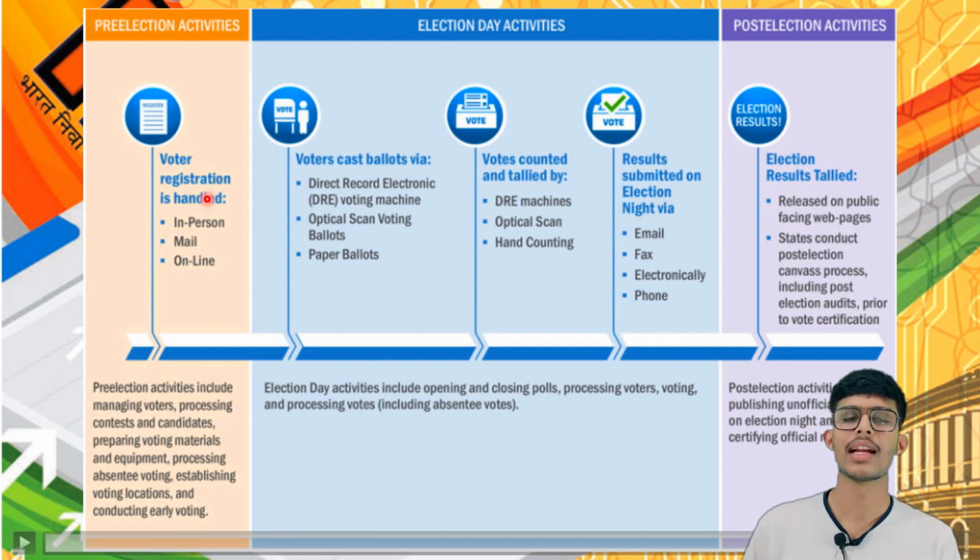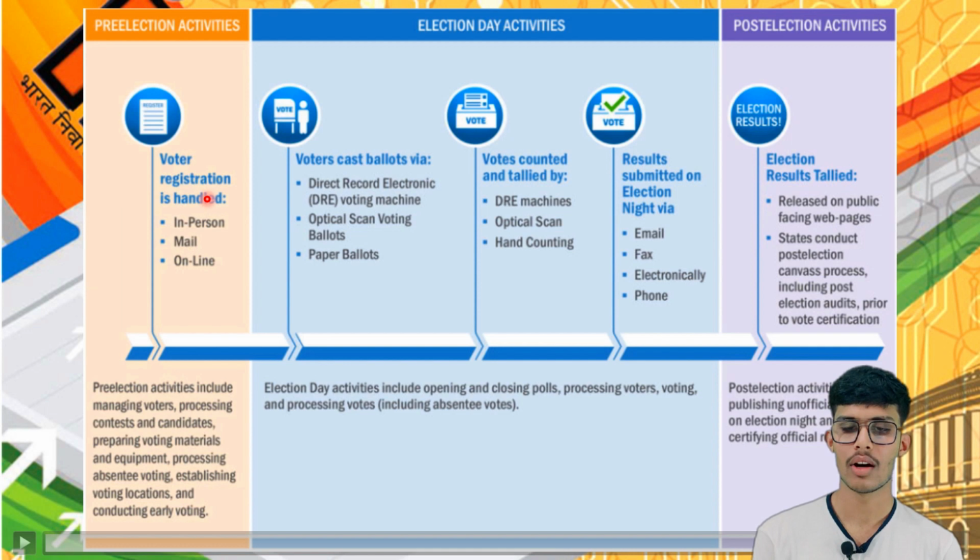In the pre-election activities, the candidates nominate themselves for the election, and the voters get their voter identity card for the voting. The election day activities include opening and closing polls, processing voters, voting and processing votes.